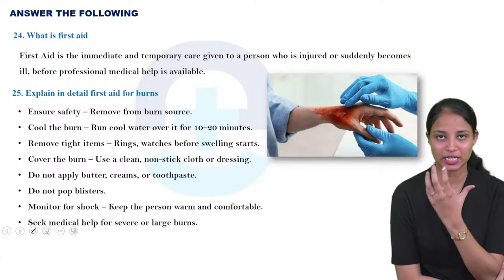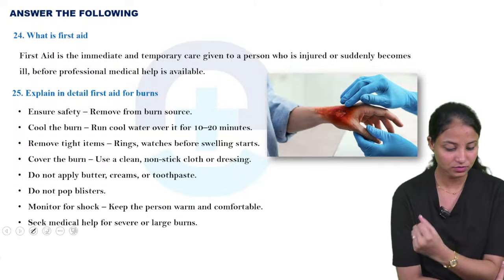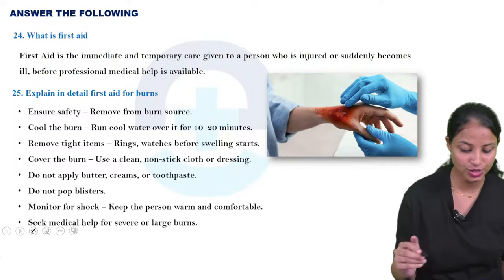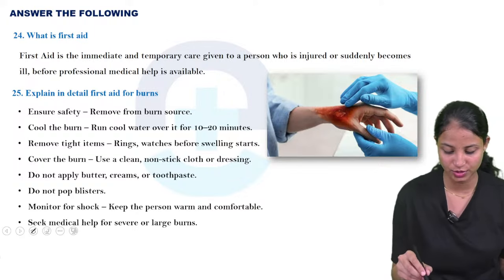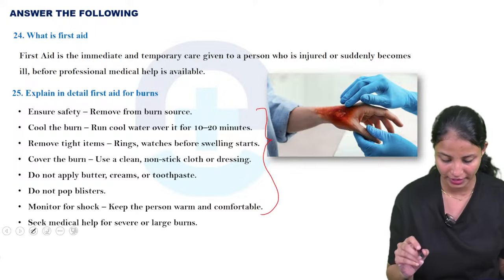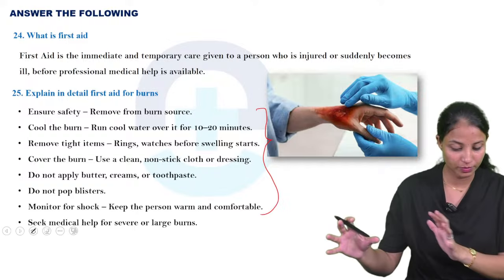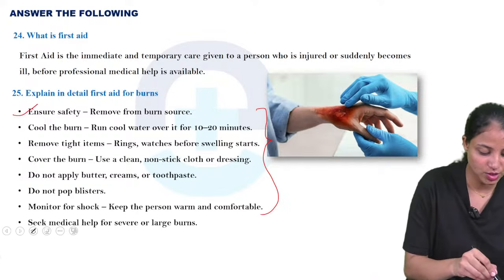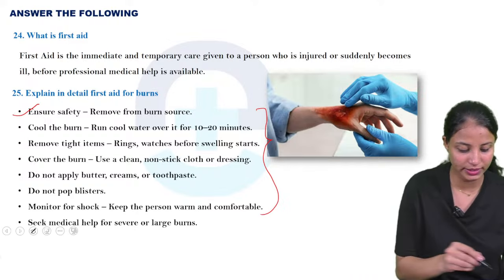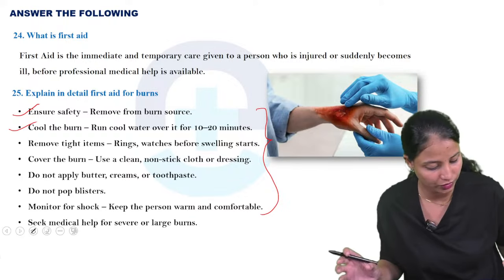If the patient has a burn, how will we care for it? First, ensure safety and remove the person from the burn source. If the person has any burn, please move them away from the burn source. So that is the first step. Next one, cool the burn. How will we cool the burn?